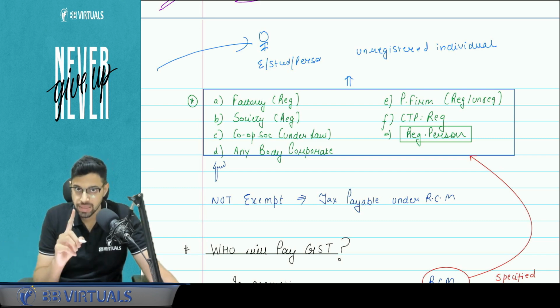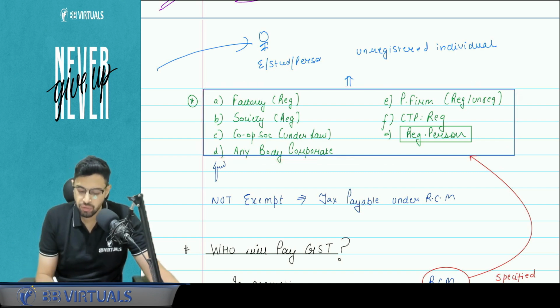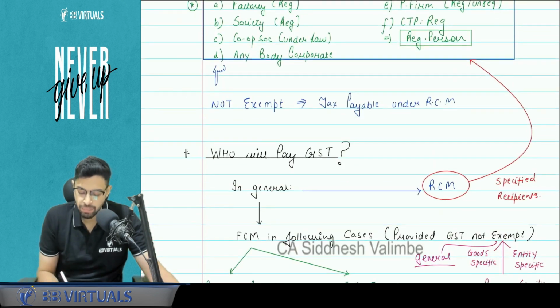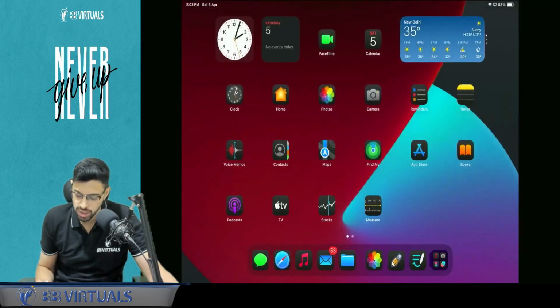Now I'm linking the RCM point, please pay attention. If the recipient is one of these people, that is the specified recipients we have just covered, then GST will be applicable, not exempt, plus RCM will be applicable. So with respect to these specified recipients, GST is not exempt, plus the tax will be payable under RCM. Now you can read this particular point under chapter number 2.